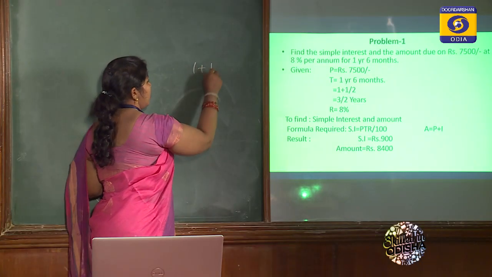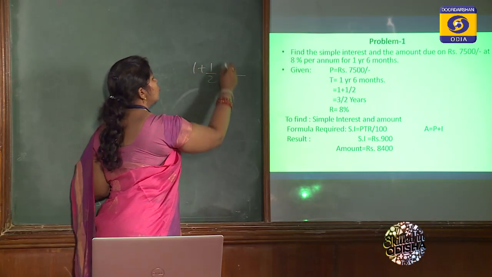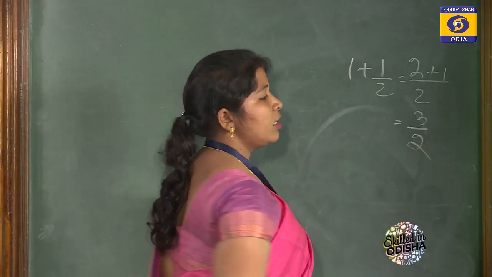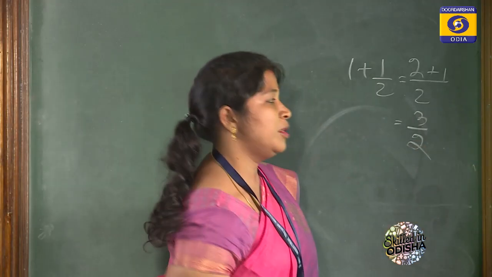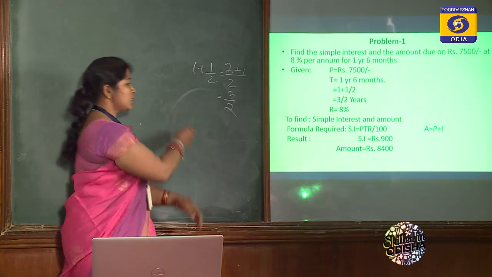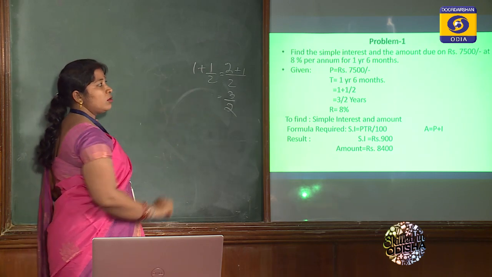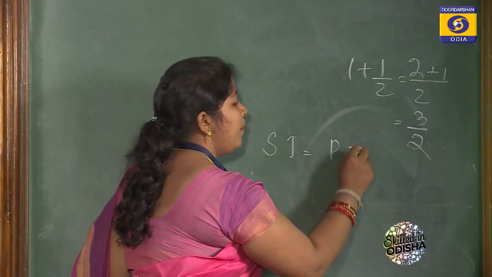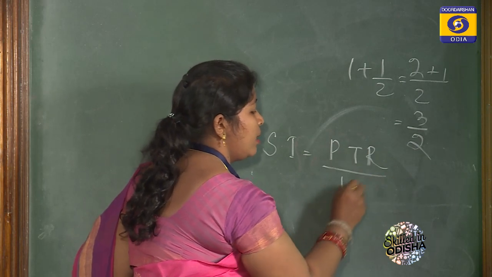1 plus half will become 2, and 2 plus 1 gives 3 by 2 years. The rate of interest is given as 8%. So according to the simple interest formula, we have to find the simple interest. SI is equal to P into T into R divided by 100.